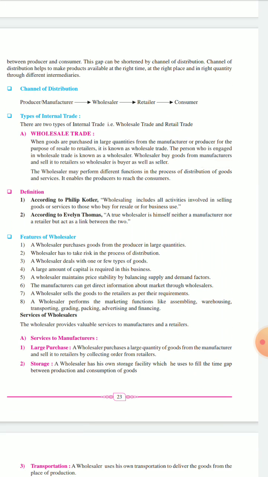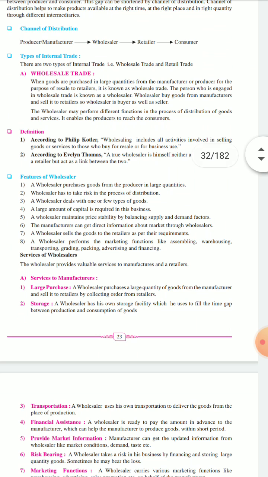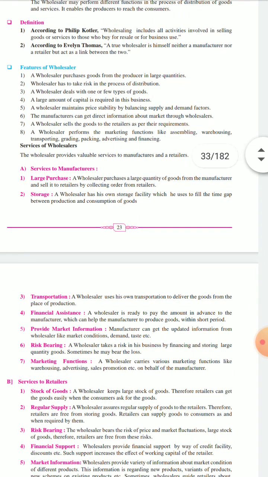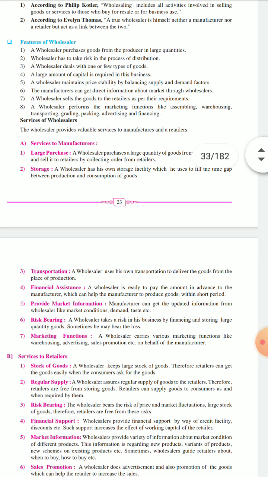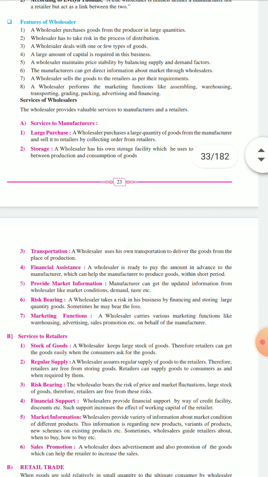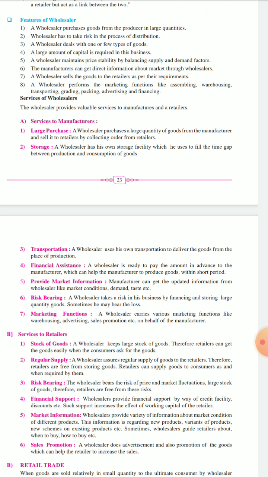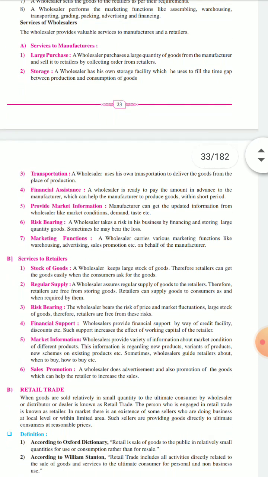Then what are the services given by the wholesaler to the manufacturer? He will buy in large quantity. Storage: he will help in storage of goods. He will help in transportation. He will give financial assistance, advance to the manufacturer. They will provide market information. Risk bearing is also done by the wholesaler. Marketing functions such as advertisement and warehousing will be done by the wholesaler on behalf of the manufacturer.